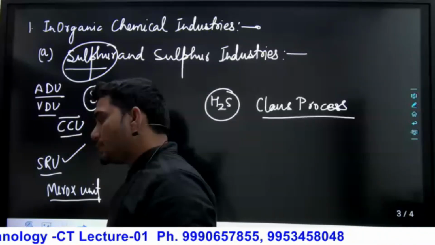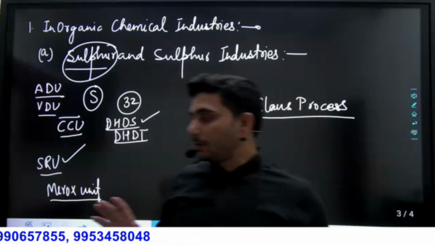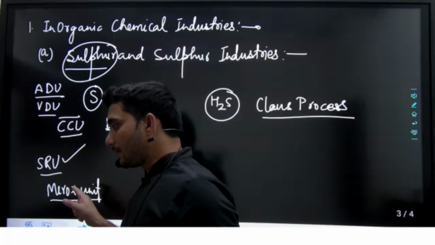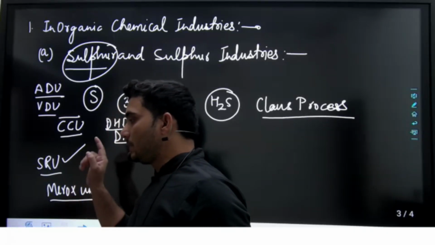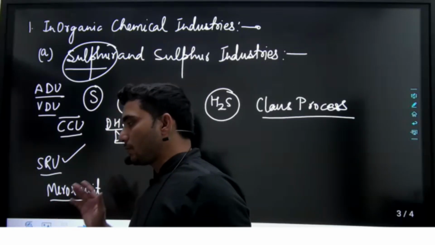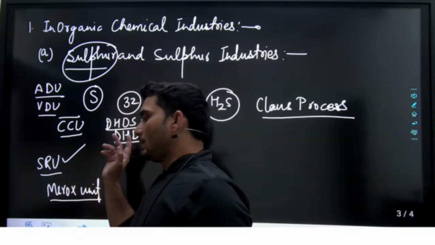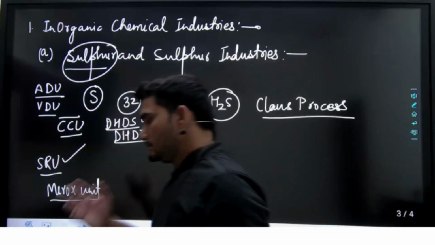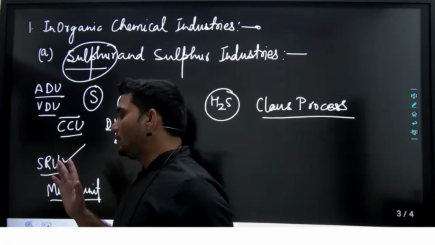After that, uses of sulfur. Because in this case there is no need to learn all about the equipments used, or the sequence of the equipments. Try to understand. In the sulfur industry, what I am telling you is all about the three process names. The Frasch process, when it is produced from iron pyrites or copper pyrites. If it is produced from the salt, the process name is the Frasch process. Oxidation reduction of H2S, the process name is the Claus process. Both reactions are exothermic, the catalyst used is your aluminium oxide.